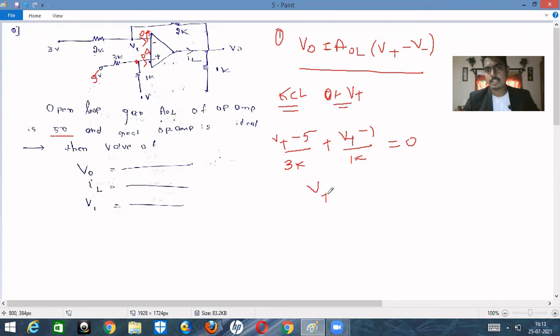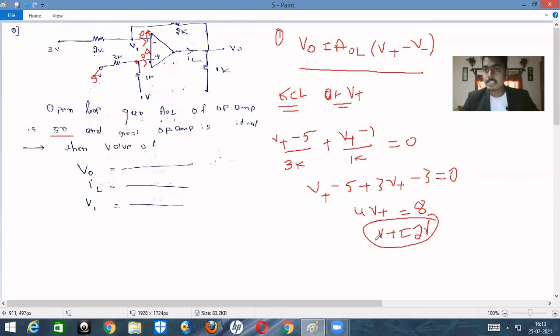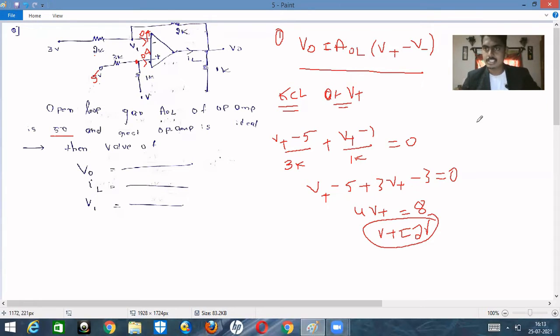So automatically V plus, okay, so minus 5 plus 3 into V plus minus 3 is equal to 0. So 3V plus V plus is nothing but 4V plus, minus 5 minus 3, it is nothing but 8, right? Therefore V plus will be equal to 2 volts. So the value of V plus is 2 volt. This is very, very important, right? So we now know the V plus value is 2 volts.